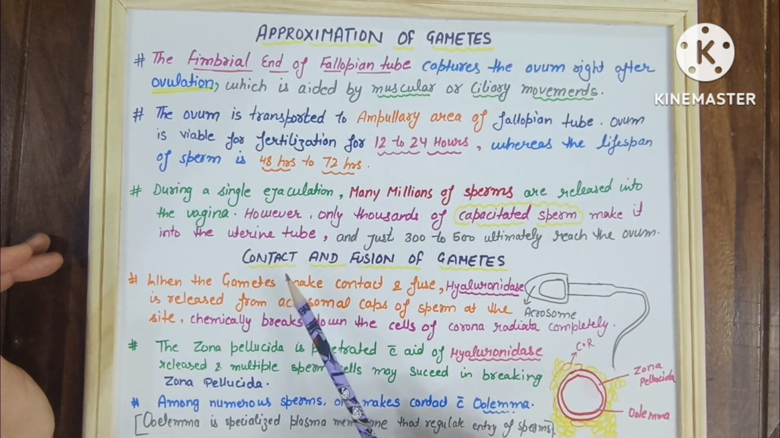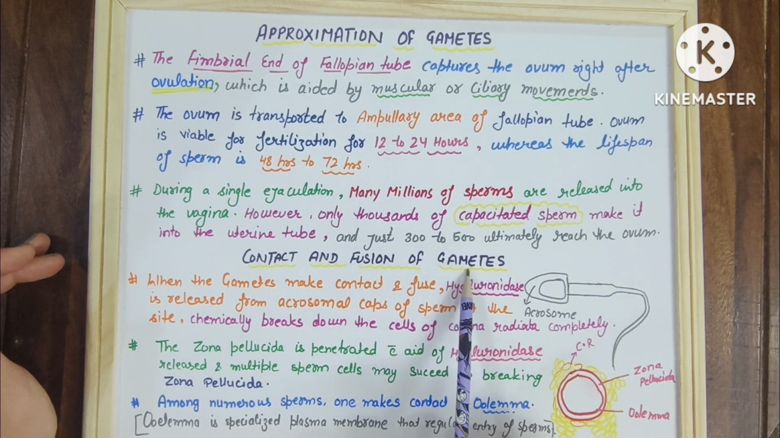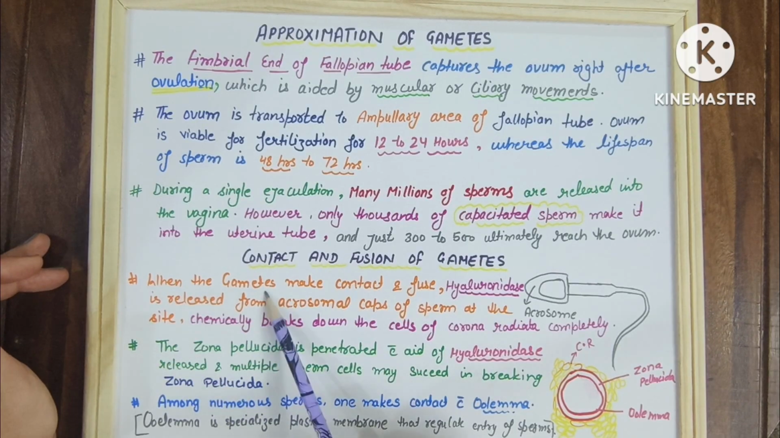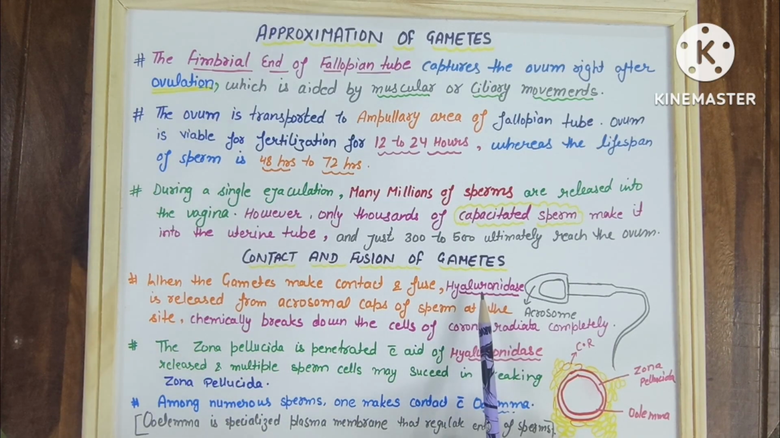After this comes contact and fusion of the gametes. Now how do the ovum and the sperm fuse? When the gametes make contact and fuse, an enzyme known as hyaluronidase is released from the acrosomal cap of the sperm. Now, what is the acrosomal cap, and where is it present?